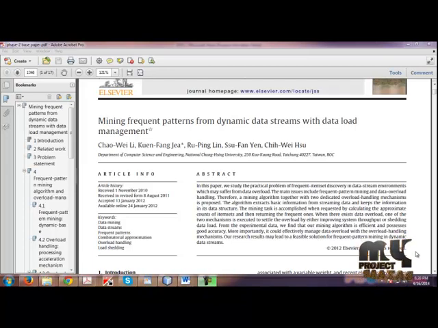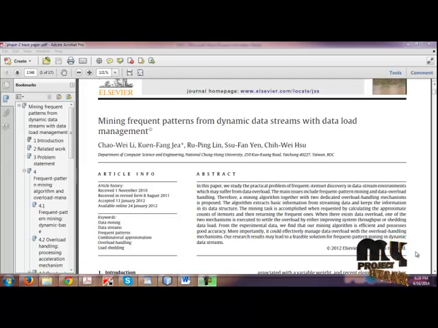The title is Mining Frequent Patterns from Dynamic Data Streams with Data Load Management. Nowadays, many commercial applications have their data presented in the form of continuously transmitted streams, namely data streams. In such environments, data is generated at some end nodes or remote sites and received by a local system with continuous transmission. It is usually desirable for decision makers to find out valuable information hidden in the stream.